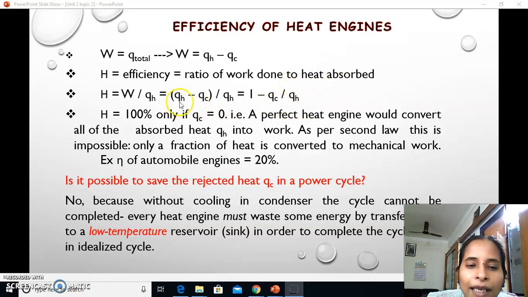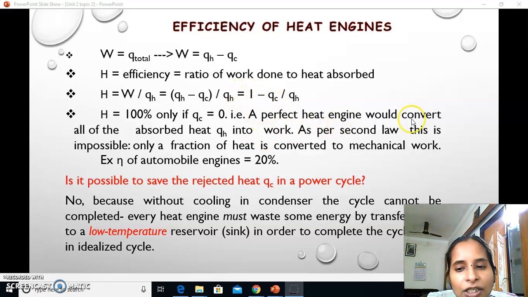So heat supplied minus heat rejected, divided by heat supplied, is the efficiency equation for heat engines. An efficiency of 100% is possible only when the lower heat rejected to the sink is zero. If QL is 0, then you will get an efficiency of 100%.